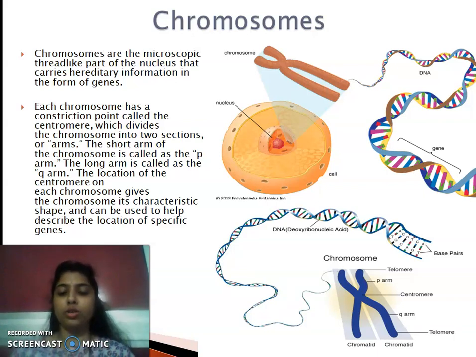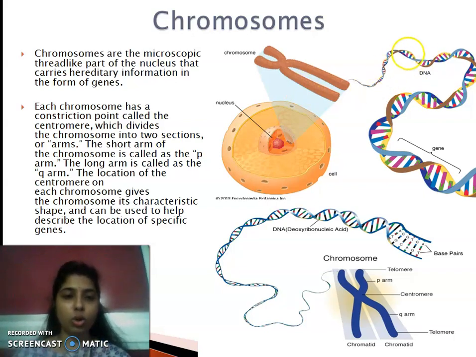Okay, so you can see here one diagram is given. This one is a cell. Okay, inside the cell, this structure is the nucleus, and inside the nucleus you can see this small structure is the nucleolus. Okay, already we have studied about it. And can you see some small structures are present? These ones are the chromosomes. So it is magnified and shown here. This one is a chromosome. Chromosome is nothing but a packed, close packed structure which actually contains our genetic information, genes or DNA.